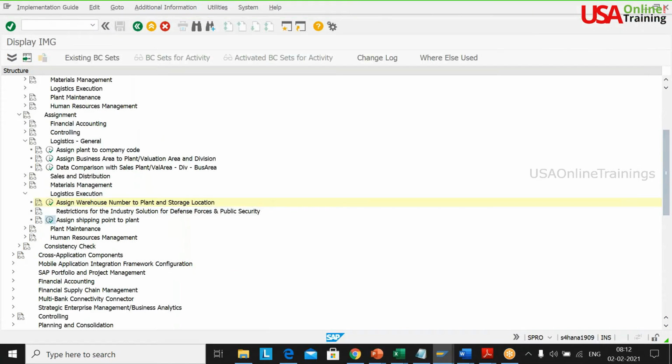Assign shipping point. Let us go and see the shipping point assignments. So here there will be some issues. We need to resolve that. Enterprise structure issues will be coming when we go for that. So let us do that.